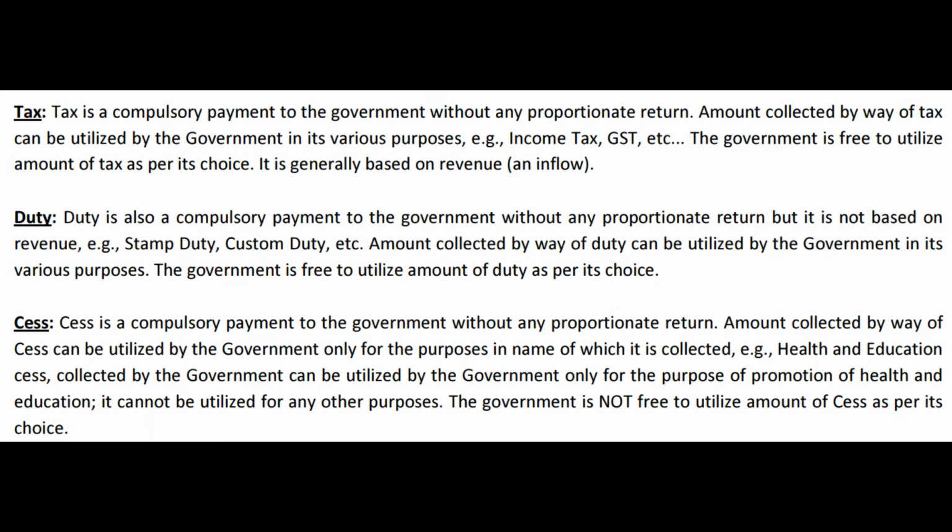There is no relaxation, unless granted by the act, for anybody from paying the tax if it is supposed to be paid by the person according to the act, any act. So all the 3 are compulsory payments to the government. Then a question comes, sir, everybody should pay. I am not paying income tax. You may say, you are not required to pay income tax according to the Income Tax Act because you don't have income. If you have income, you will also be required to pay the income tax according to the Income Tax Act. So compulsion is not about everybody.